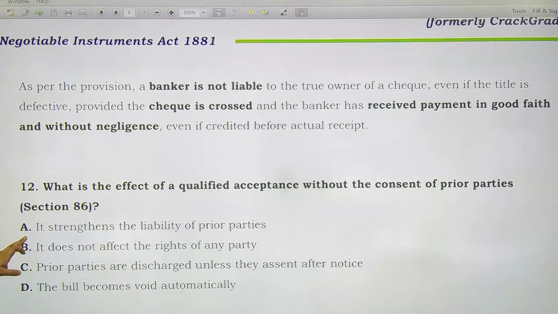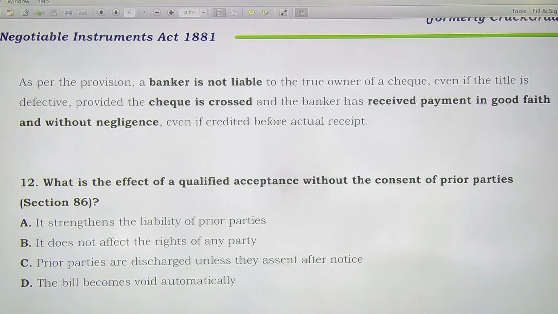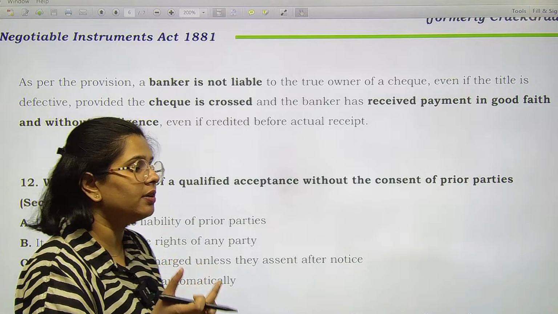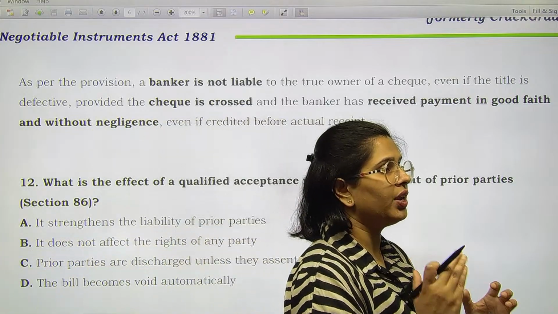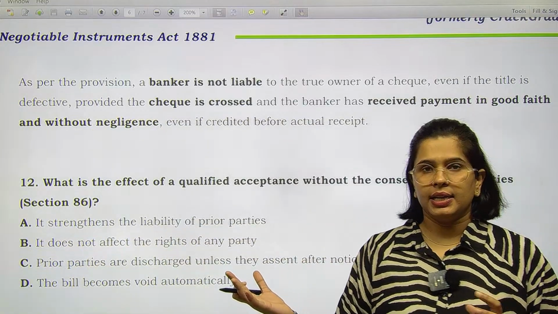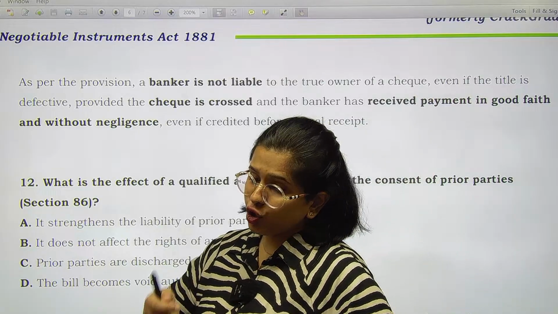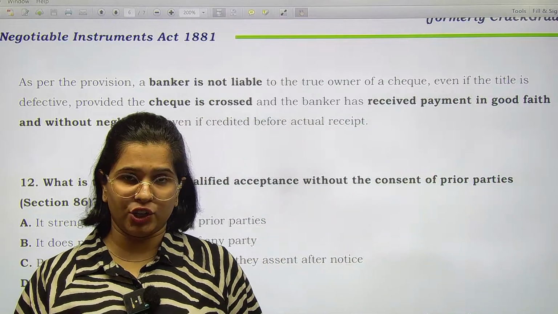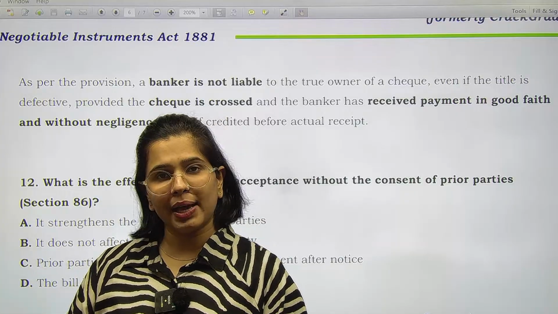Next is, what is the effect of a qualified acceptance without the consent of prior parties? Qualified acceptance means that you have changed the terms and conditions without notifying the prior parties. Okay? So in that case, once you have accepted with qualifications, the other parties would also become liable for it.